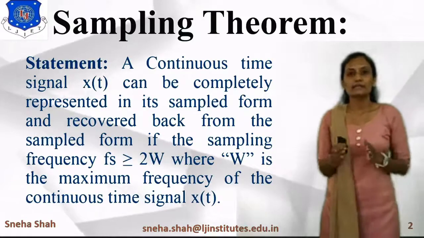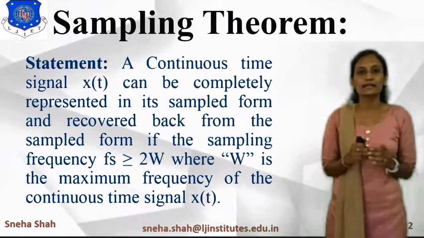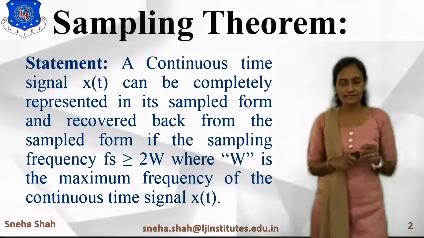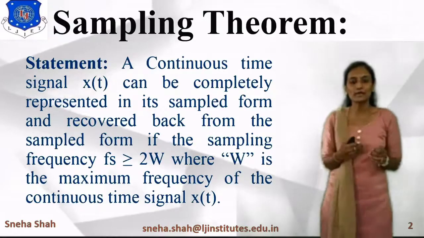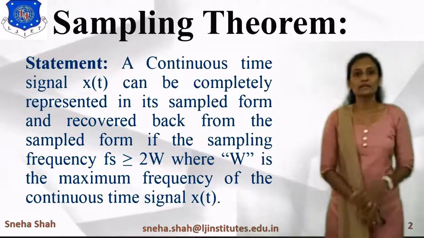So if we take fs as twice W, then and only then can we convert the continuous time signal to a discrete time signal and recover the original signal. Otherwise it will not be recovered.